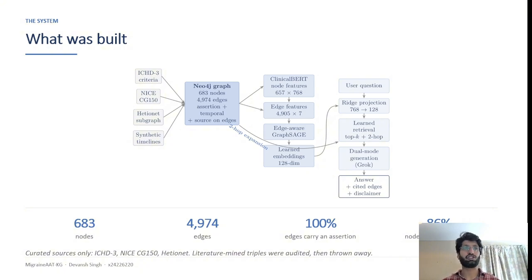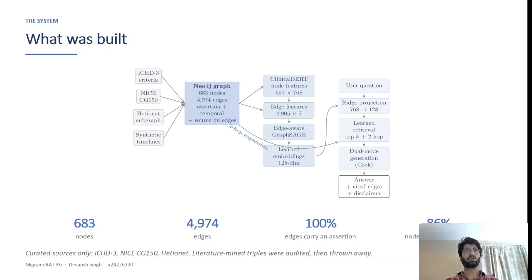Here is my architecture diagram. I have taken the ICD-3 criteria, the NICE CG database, a Hetionet subgraph, and some synthetic patient timelines. Then I built a new Neo4j graph of 4,974 edges, which has assertion, temporal, and source on the edges. Then ClinicalBERT is trained on it to extract the edges as a seven-number vector, then passes it to the graph stage, which learns embeddings out of it.